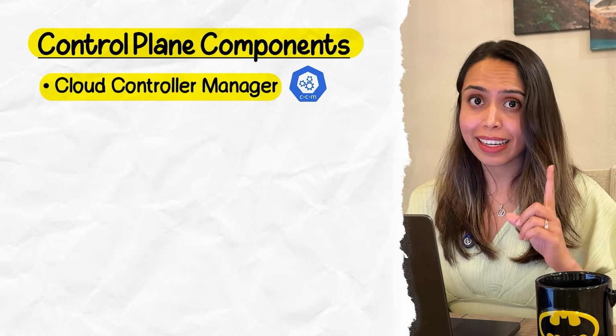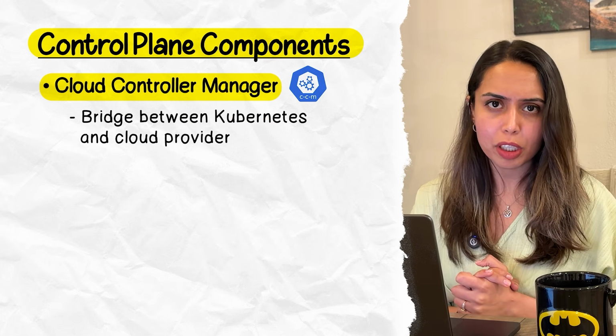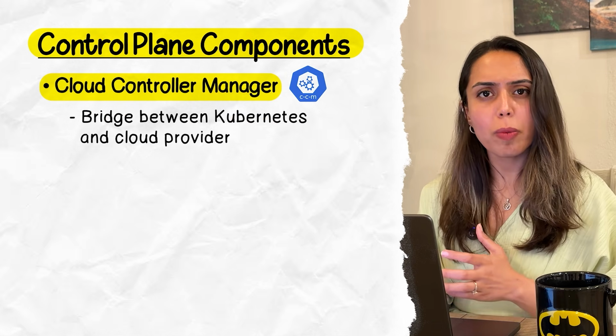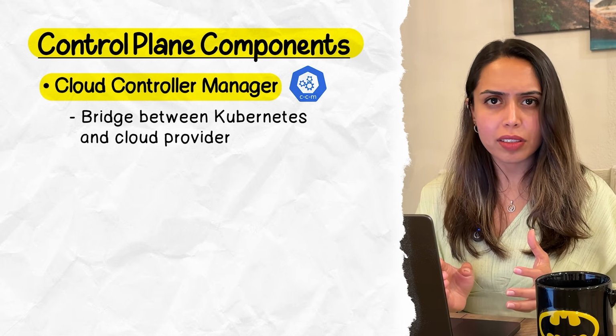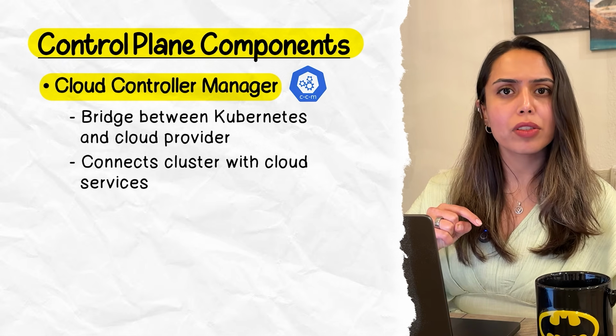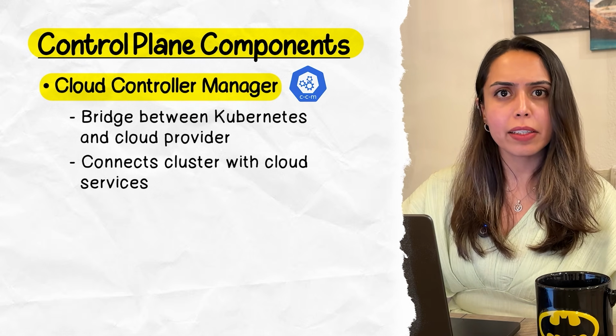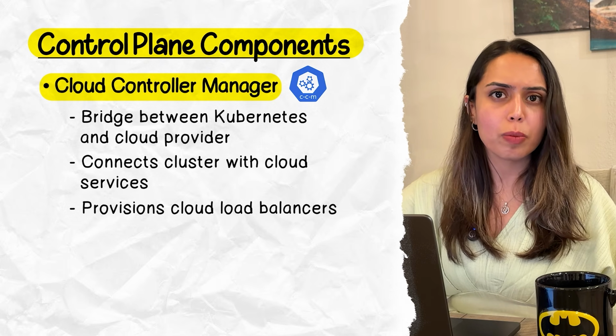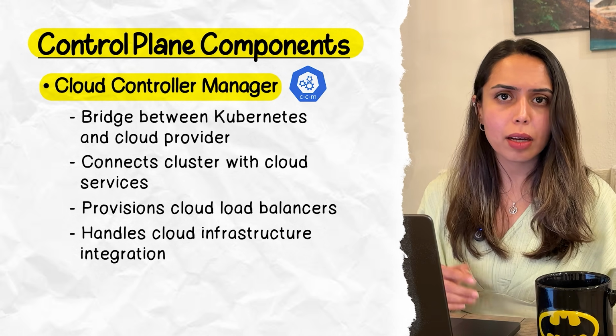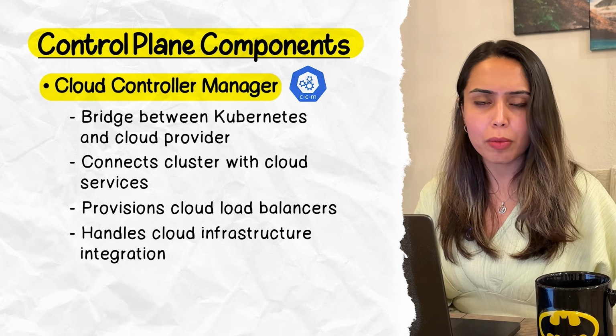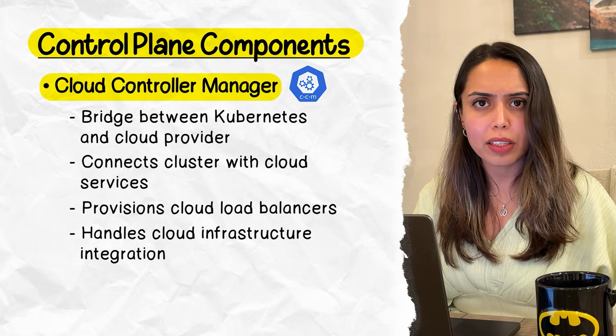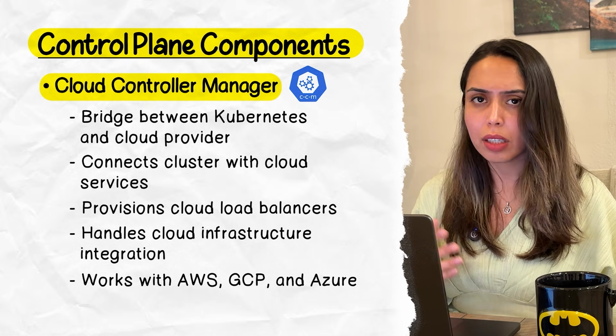The next object is Cloud Controller Manager. This is basically the bridge to your cloud provider. When you create a load balancer service inside your Kubernetes cluster, it's the Cloud Controller Manager's job to talk to the provider and provision a cloud-based load balancer for your cluster. So for example, this component will talk to AWS to provision Elastic Load Balancer. Same for GCP, same for Azure.